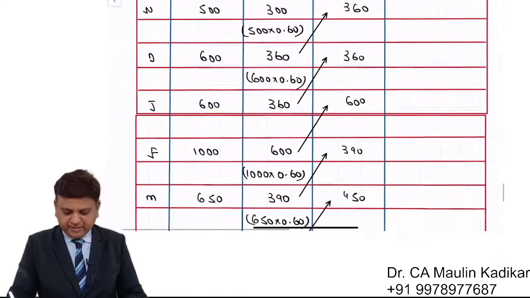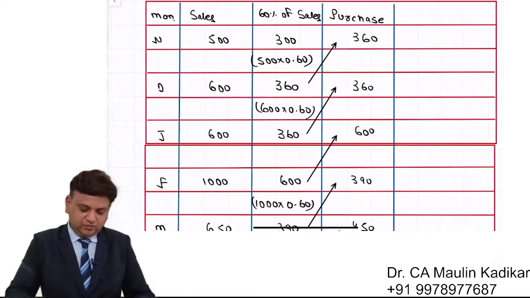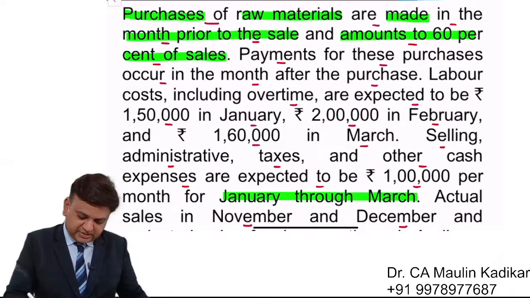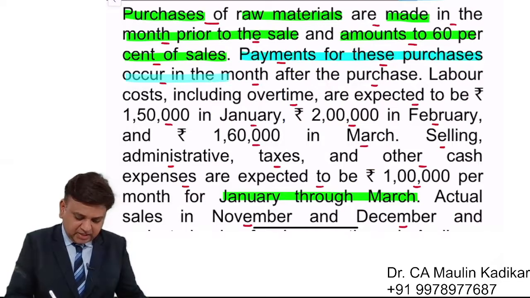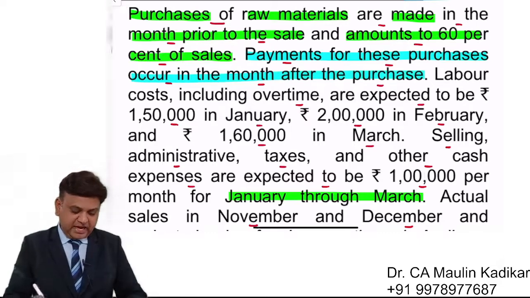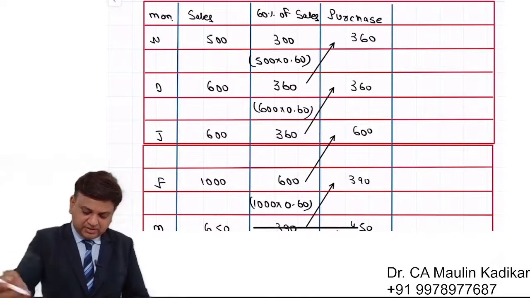Okay. Now after writing the purchase, let us understand what about the payment information is given. The question provides that payments for these purchases occur in the month after the purchase. In simple language, average payment period is 1 month. So I'm writing over here the payment.